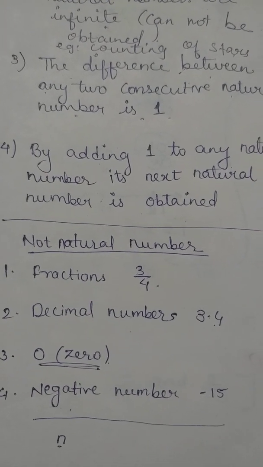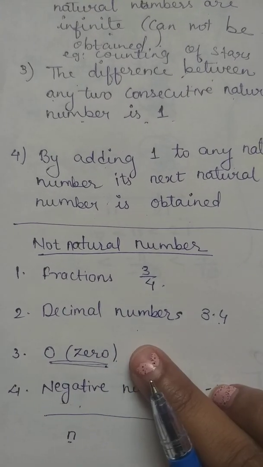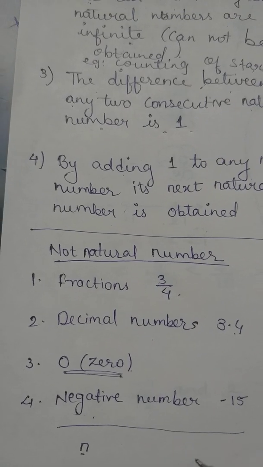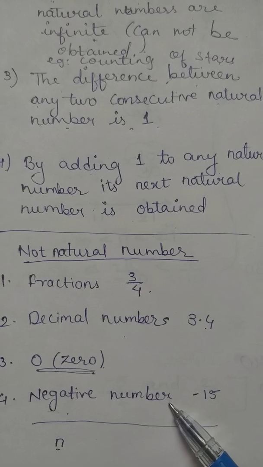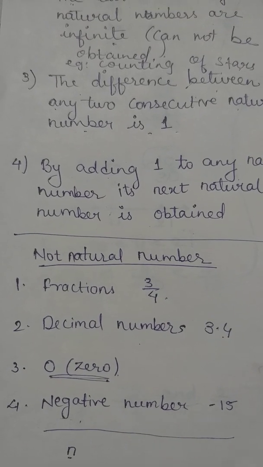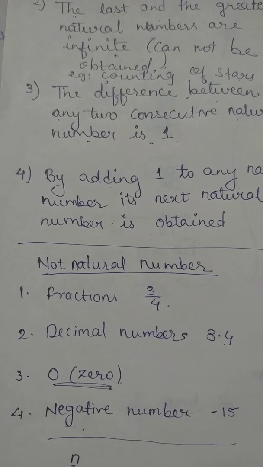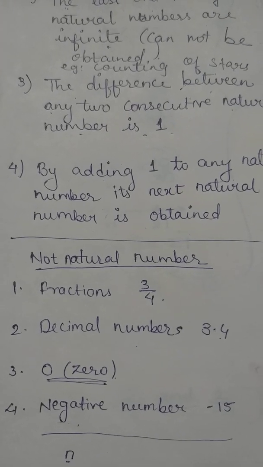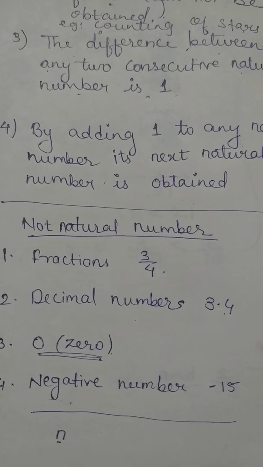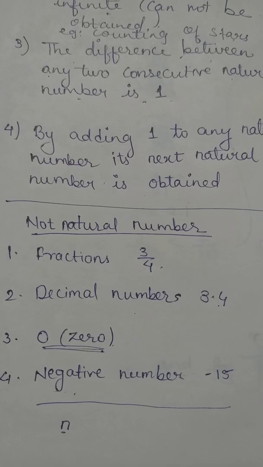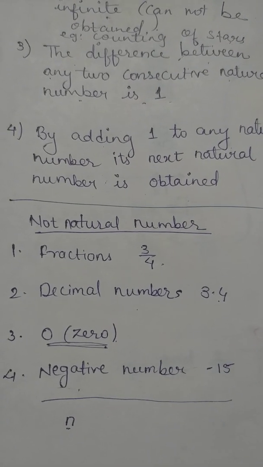What about 0? 0 is also not a natural number. Negative numbers like minus 15, minus 3 etc. are also not natural numbers. None of the negative numbers is a natural number. So a natural number cannot be negative.